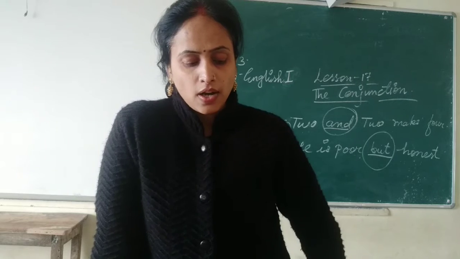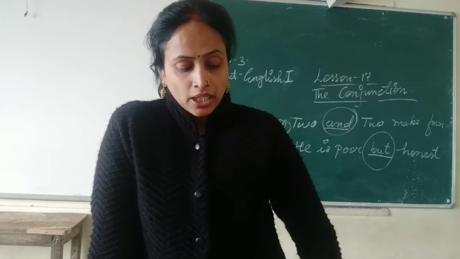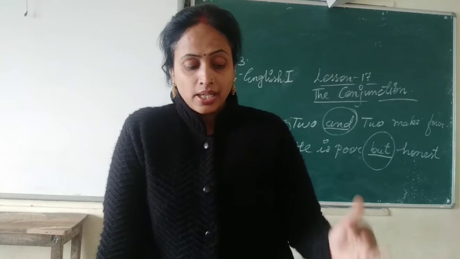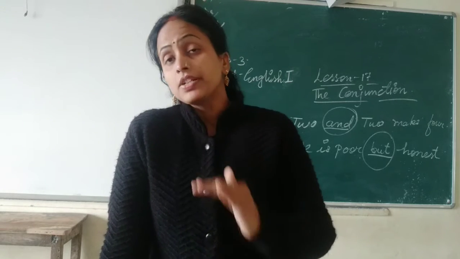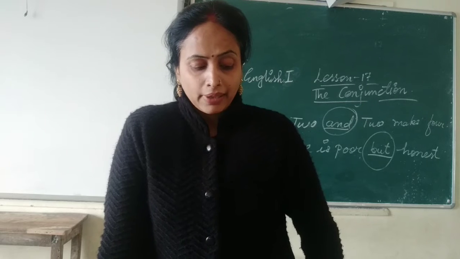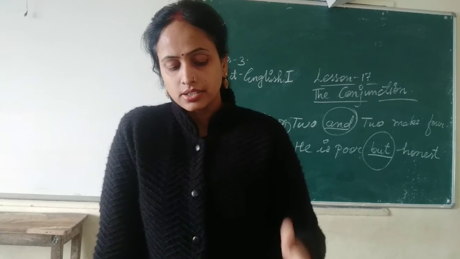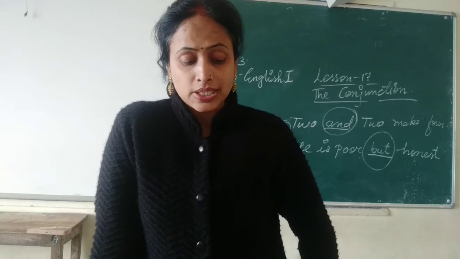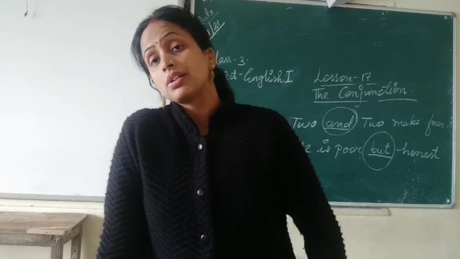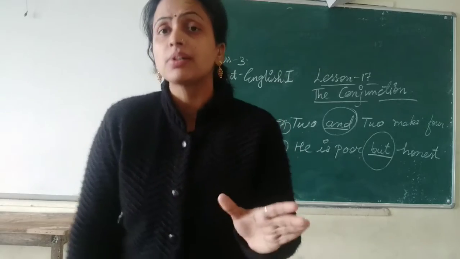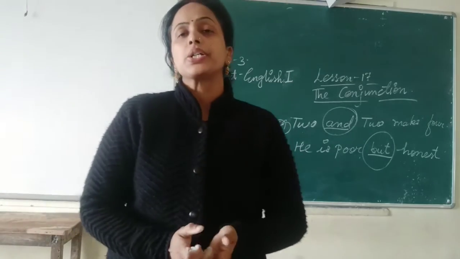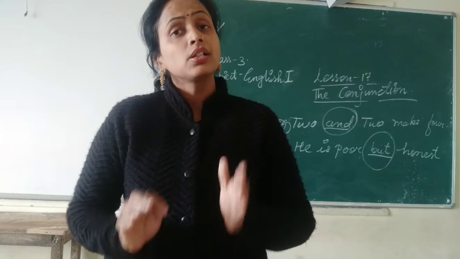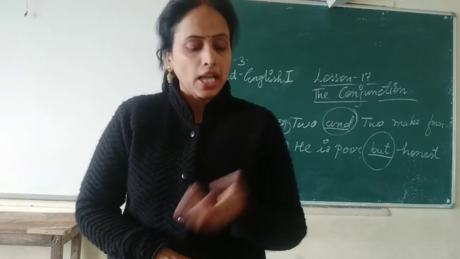Okay. Now we use and to join the words or sentences that belong to a particular class. Suppose the bed is soft and comfortable. She is beautiful and intelligent. Anita played tennis and Babita played football. Okay. Kavita is a singer and her sister is a dancer. So we use and to join the words or sentences that belong to a particular class. It means they are equal, a particular class. Then only we are using and.